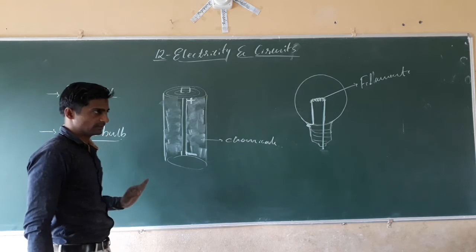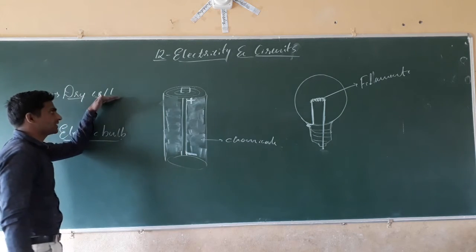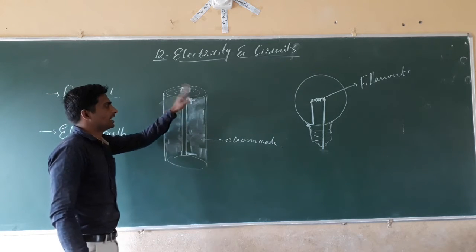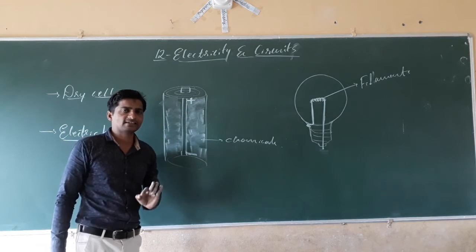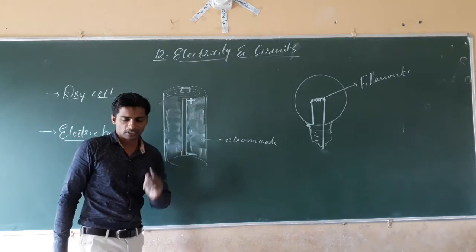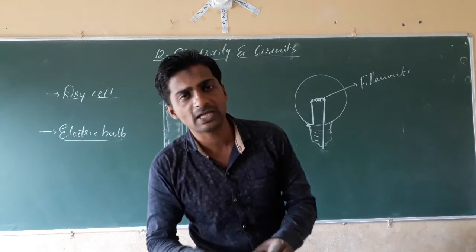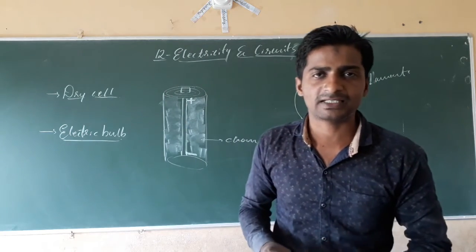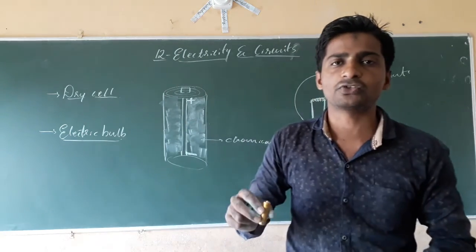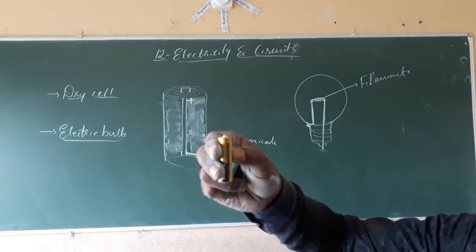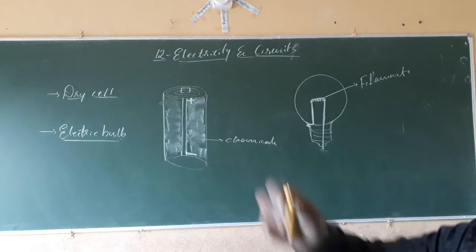Once again I will tell you, the dry cell is an electric device which is used to produce electricity. The bulb is an electric device which is used to produce light, or which is used to convert electrical energy into light energy.